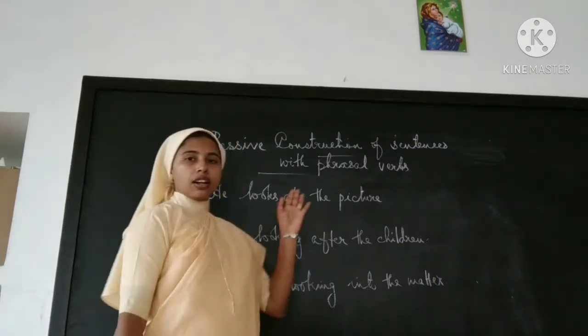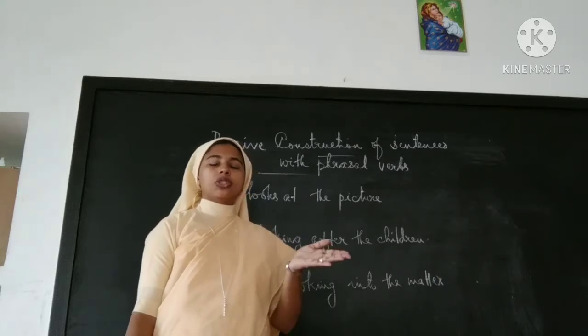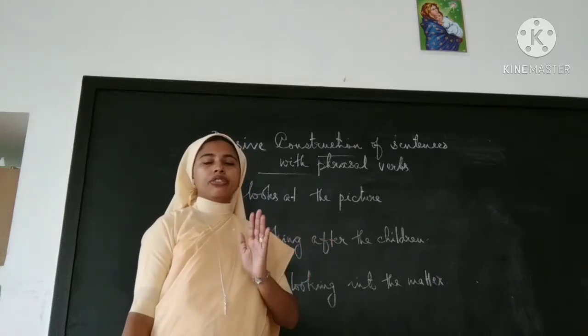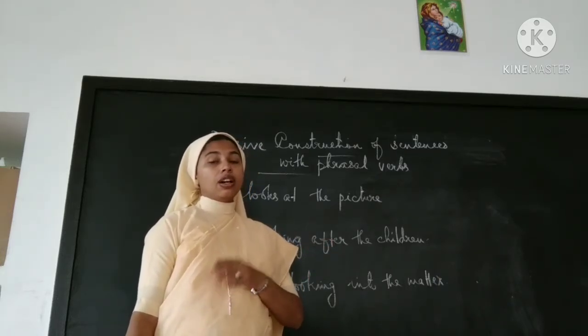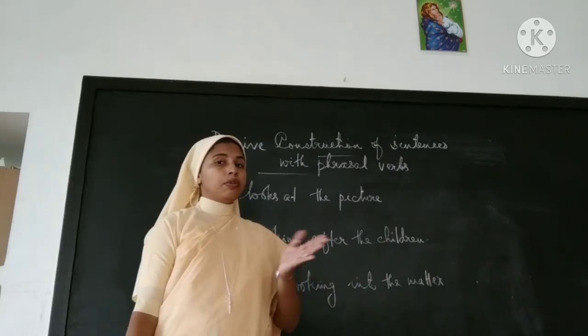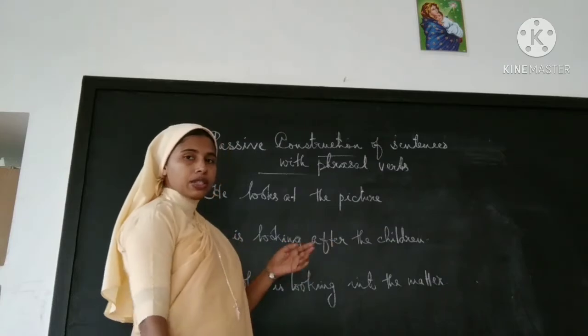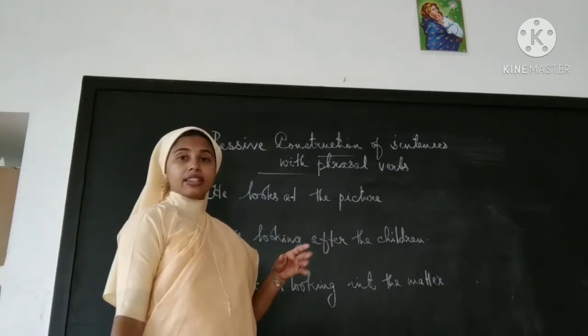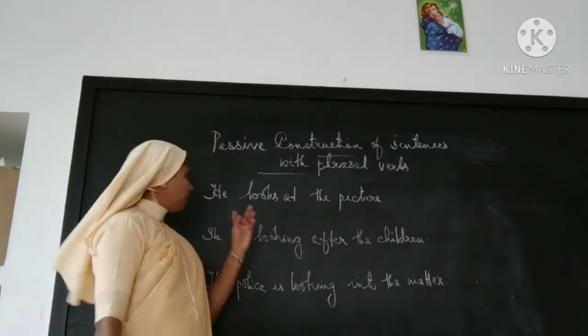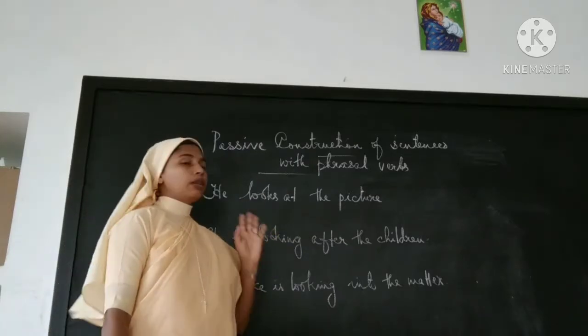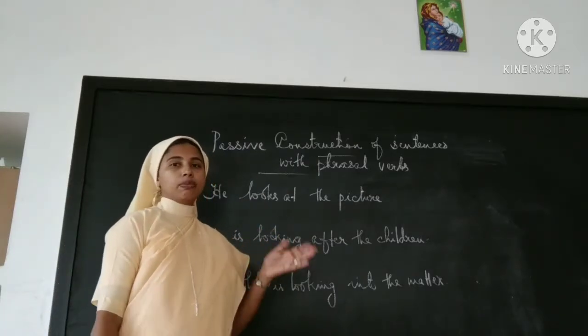And how can you change these types of sentences into passive voice? If there is a phrasal verb, how can you change it into passive? That means where should the preposition be, where should the verb be? Let's analyze some sentences with phrasal verbs. Here: he looks at the picture.